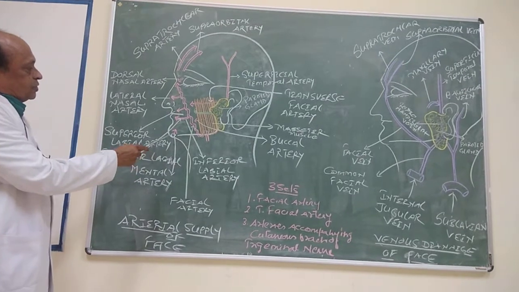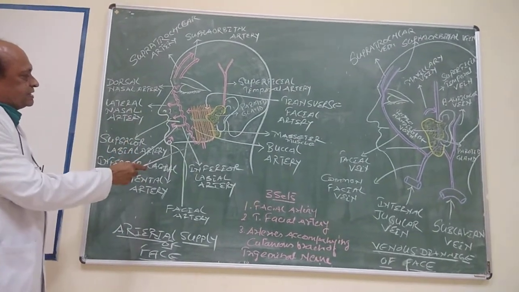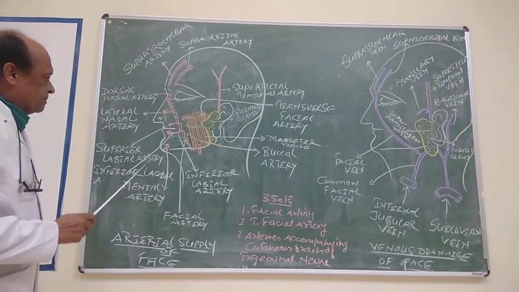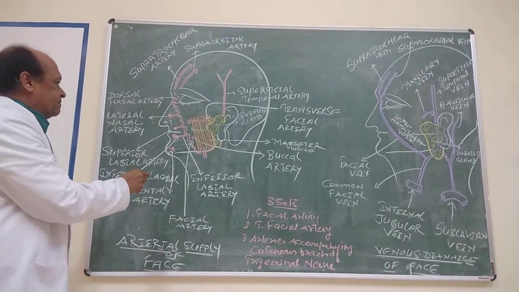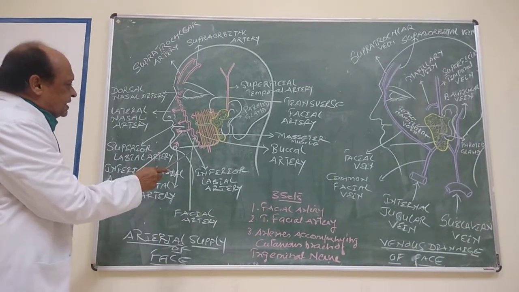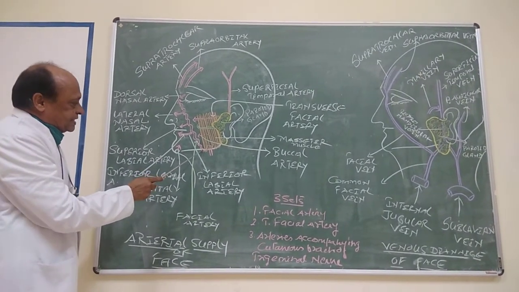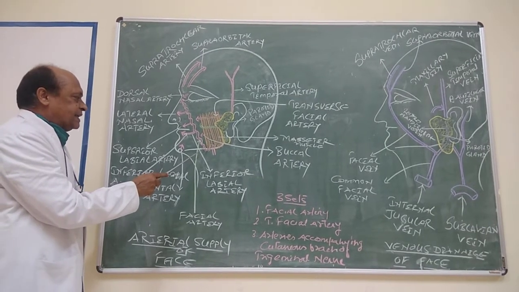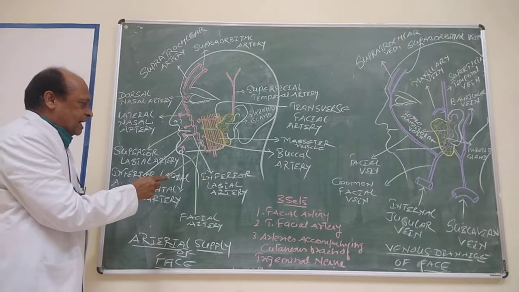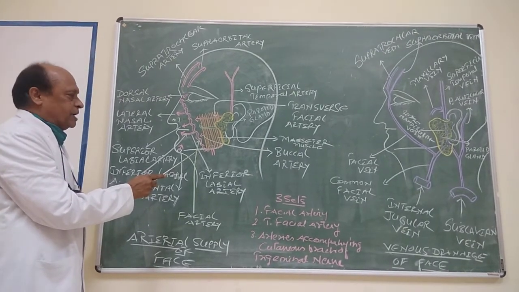Now, if you concentrate on the facial artery, it is very obvious it has a tortuous course, and this tortuosity permits the mandible, lips and the chin to move freely. And pulsation of this artery can be felt at the anterior-inferior angle of the masseter muscle, this point, opposite to the base of the mandible.